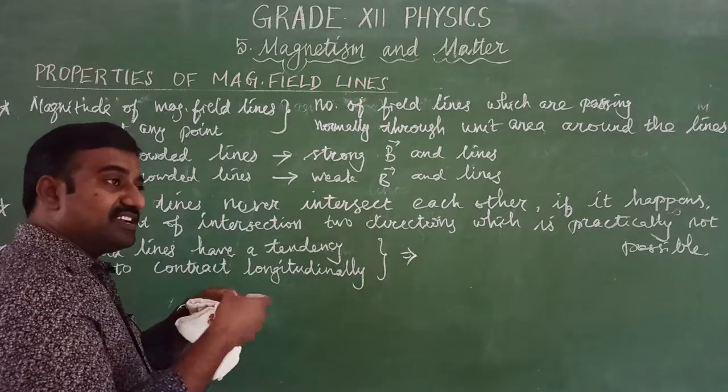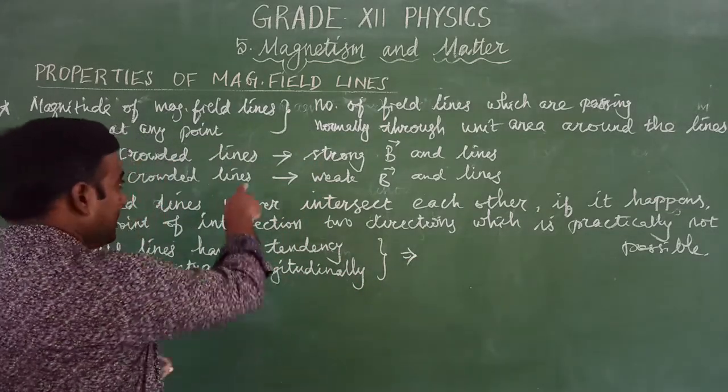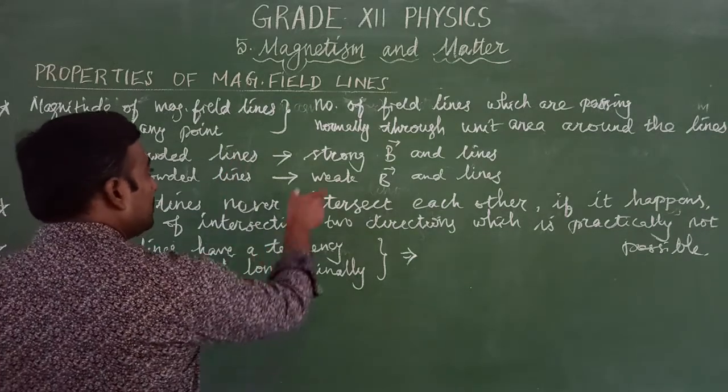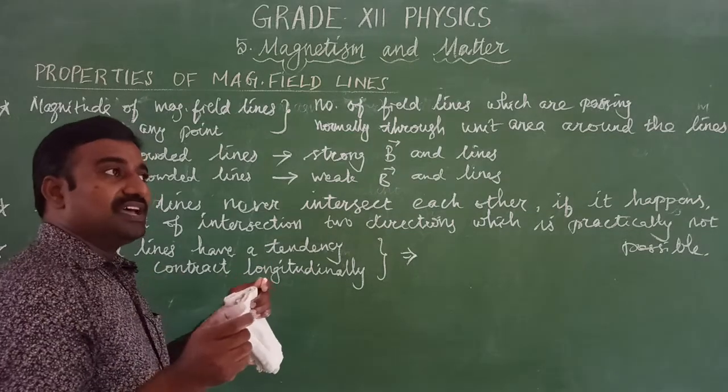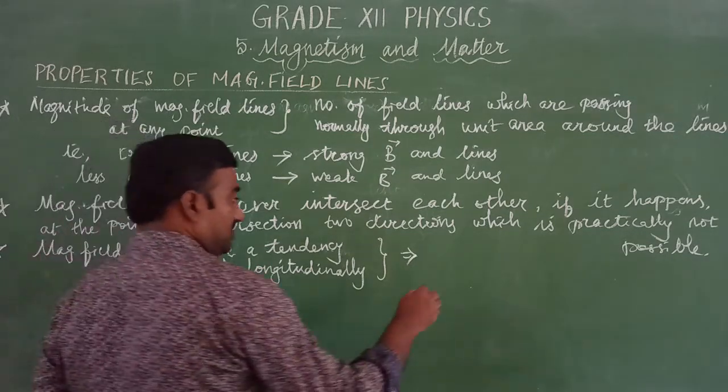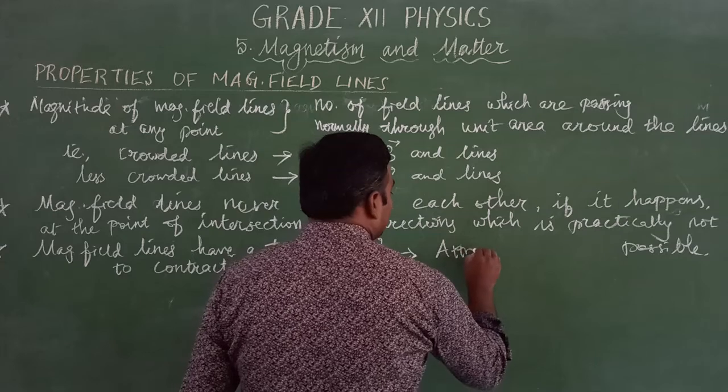Magnetic field lines are more crowded in one place, and we saw the same here. More crowded means the magnetic field is stronger. So what does that indicate? The unlike poles are in attraction. That indicates the attraction of unlike poles.